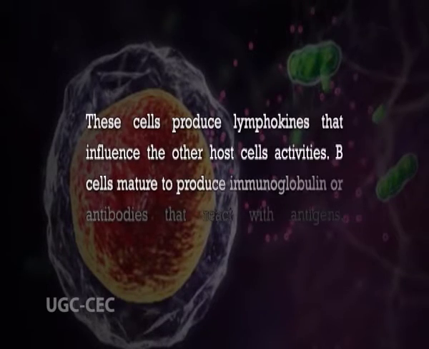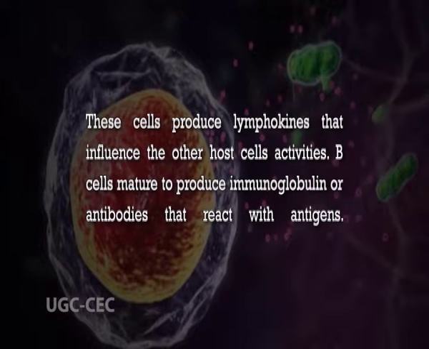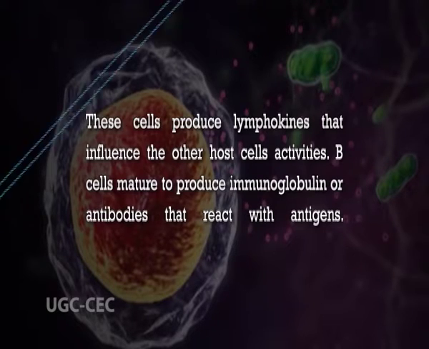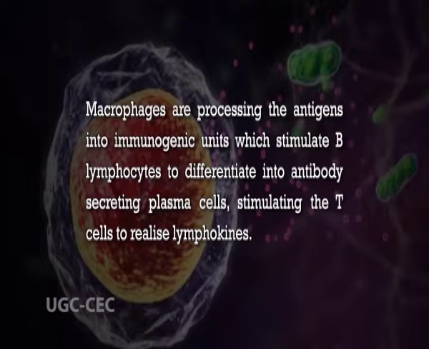In this process, the main cells involved are the T cells, B cells of lymphocytes, and macrophages. These cells produce lymphokines that influence the other host cells' activities. B cells mature to produce immunoglobulins or antibodies that react with antigens. At the same time, macrophages are processing the antigens into immunogenic units which stimulate B lymphocytes to differentiate into antibody-secreting plasma cells, and stimulate the T cells to release lymphokines.